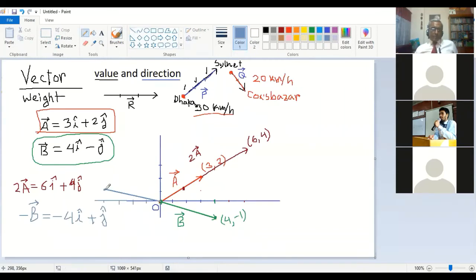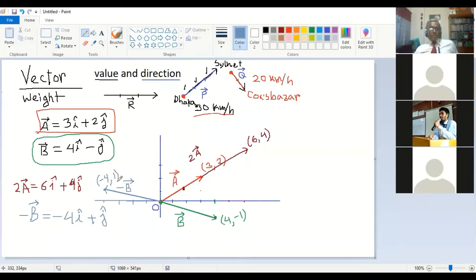And this minus b vector is exactly the same size but opposite to the original b vector. The point is minus 4 and 1.